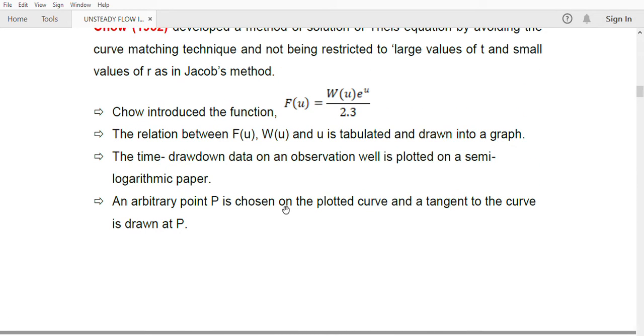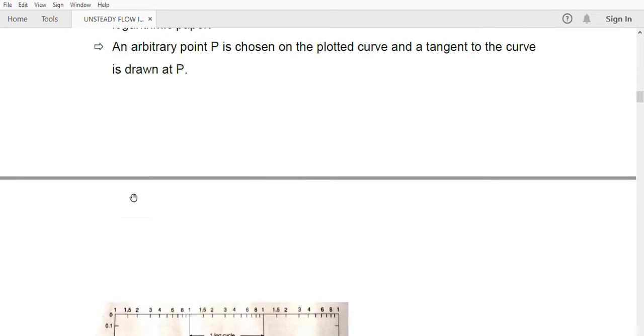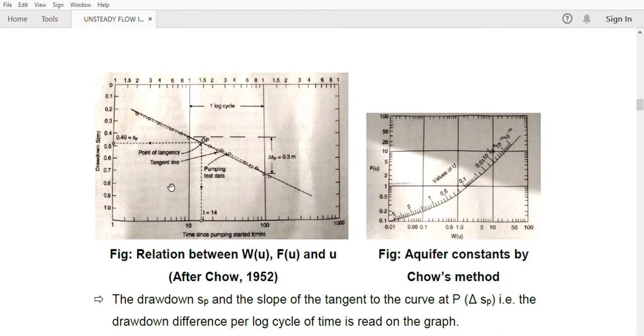Now what we have to do is we have to do the pumping test and draw the time drawdown curve. Drawdown and time we have to note down at different intervals, and we have to draw the time drawdown curve on semi-logarithmic paper. Semi-log sheet you have to draw. So you'll get a curve like this. This is a semi-logarithmic paper. This is the log axis, and this is the normal axis, no log. So drawdown is drawn on the x-axis, and on the y-axis, log scale, we will draw the time. So you'll get a graph like this. The dotted line will show the exact graph.